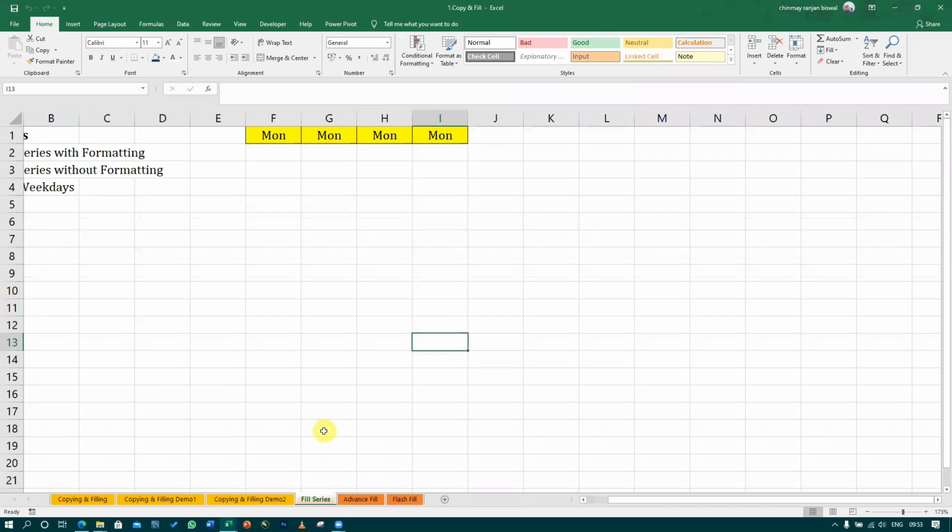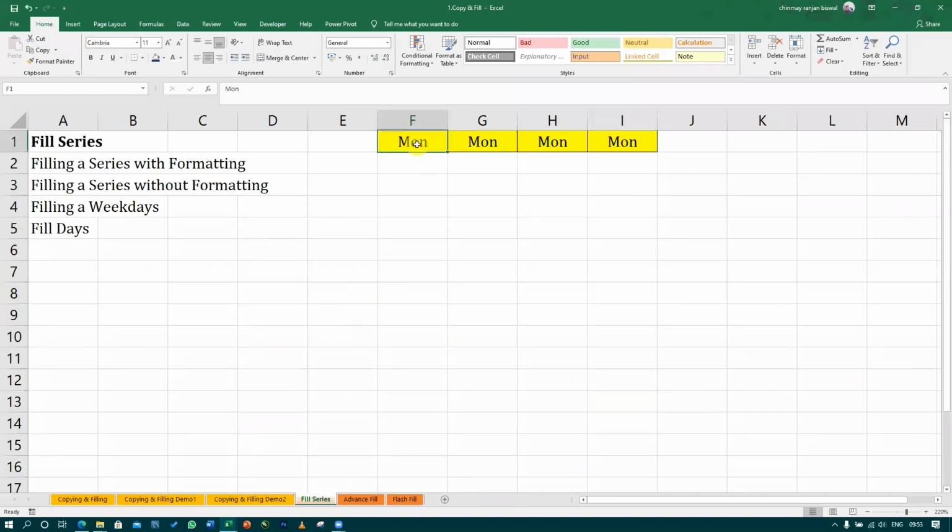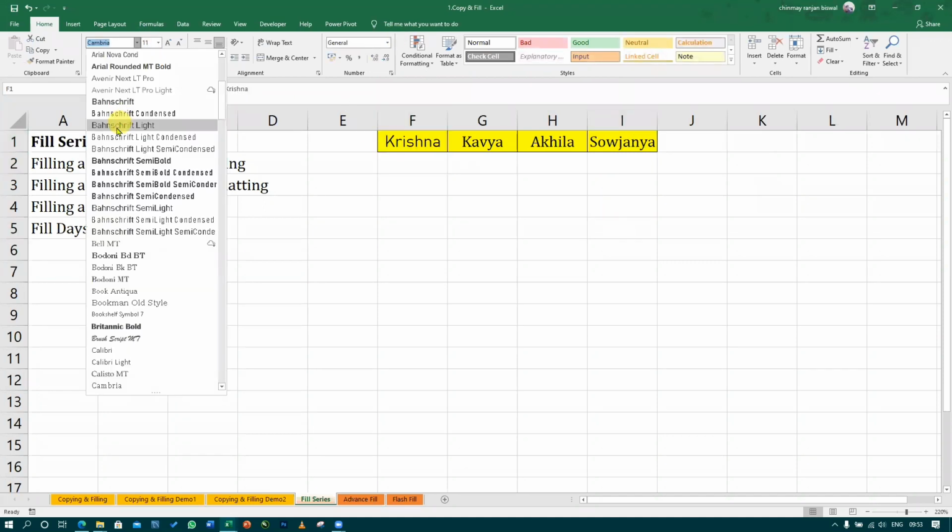Next topic is filling cells. Rather than writing Monday, Tuesday, here I will write Krishna, and then Kavya, then Akila, and then Saujanya. Now see, I'm just changing the font here.